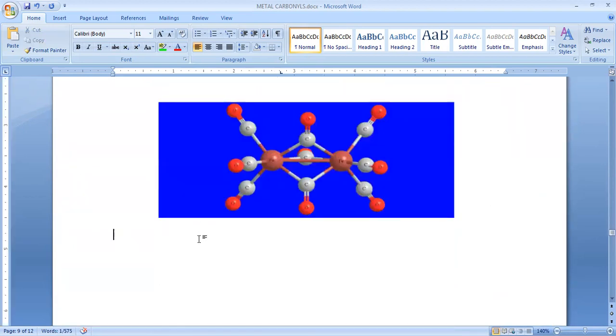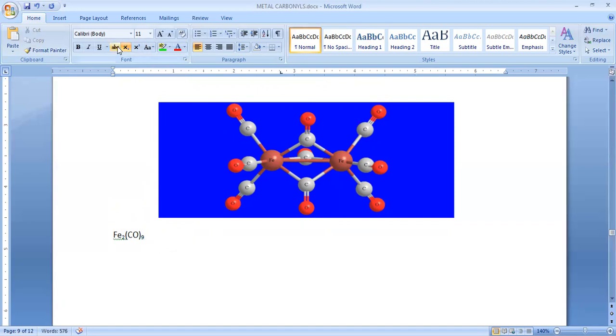In this complex, the general formula is Fe2CO taken 9, di-iron nonacarbonyl.